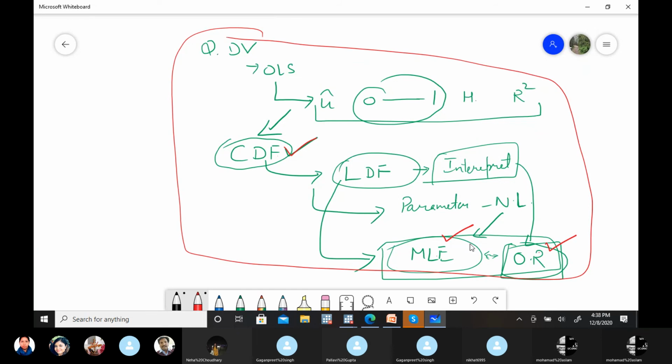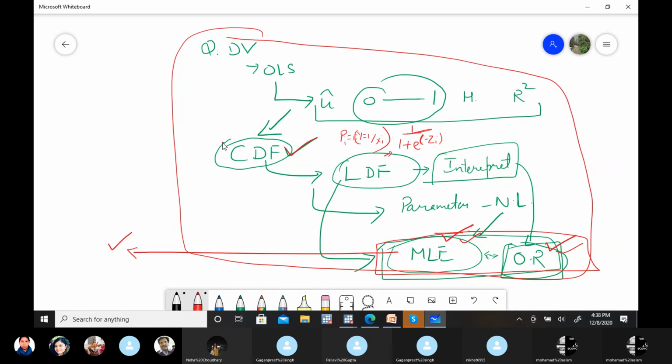Tomorrow I'll try to explain these two parts of the equation that we have started: 1 upon 1 plus exponential raised to the power minus zi, for the probability of y equal to 1 given xi. Okay, I think this is more than enough for today. Your homework for today is that you have to understand this MLE method.